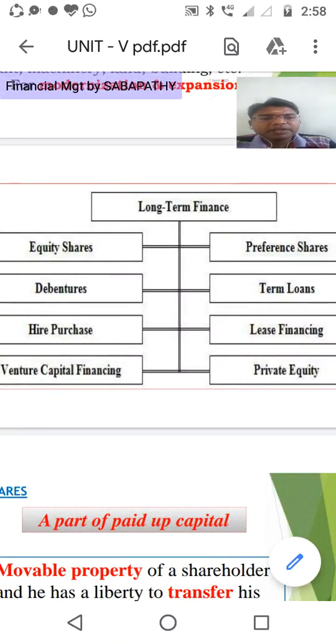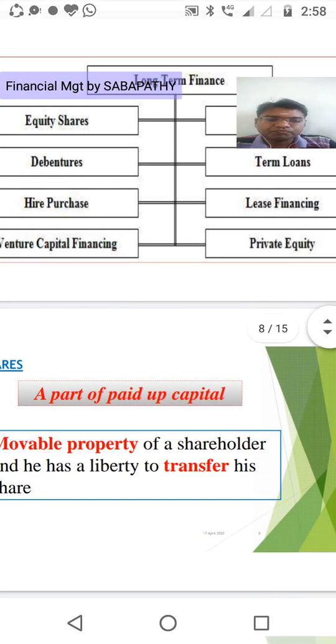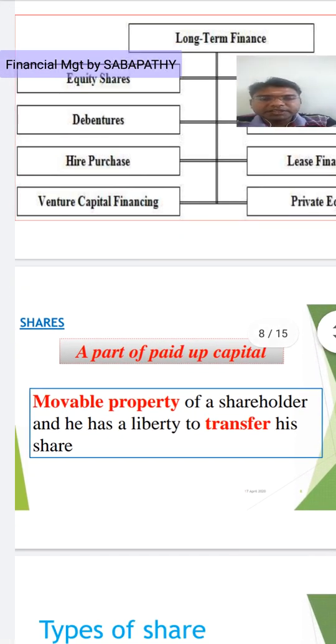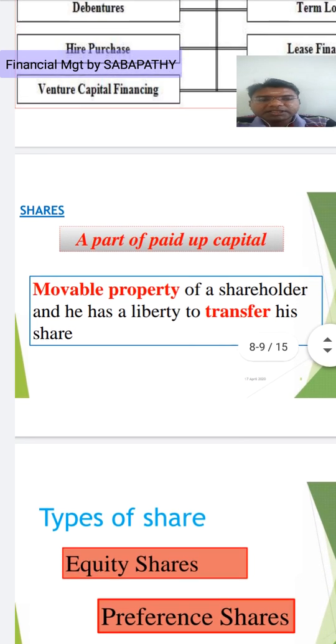Totally we have 8 elements. In that, first one is we can see about the shares.